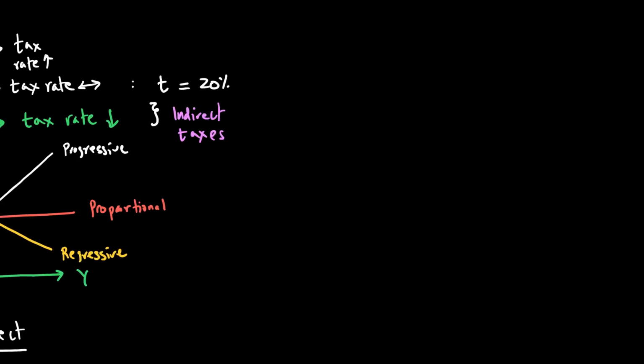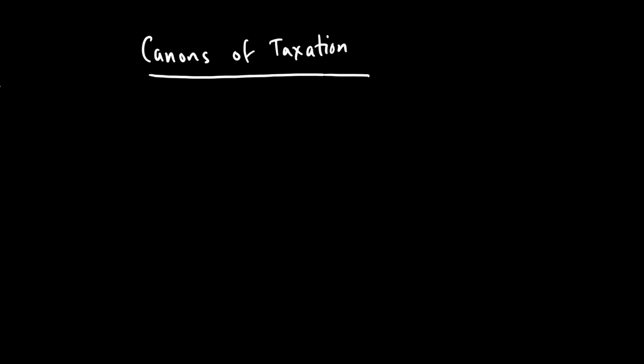Next up, we want to discuss something called canons of taxation. Canons of taxation or principles of taxation are basically those principles which can make our taxes good taxes. So one principle that can make our tax a good tax is the principle of equity or fairness. What do we mean by this?